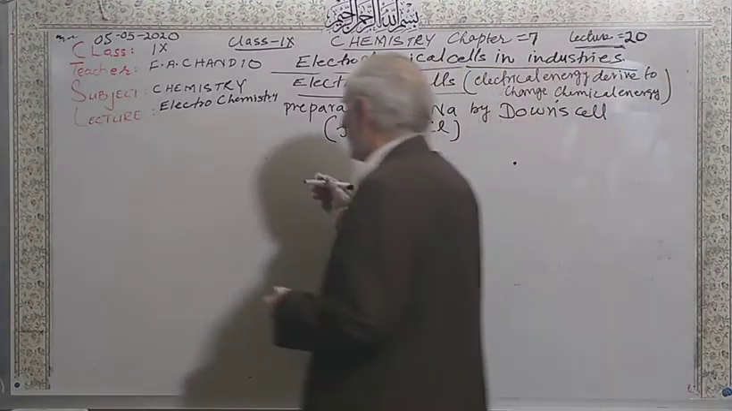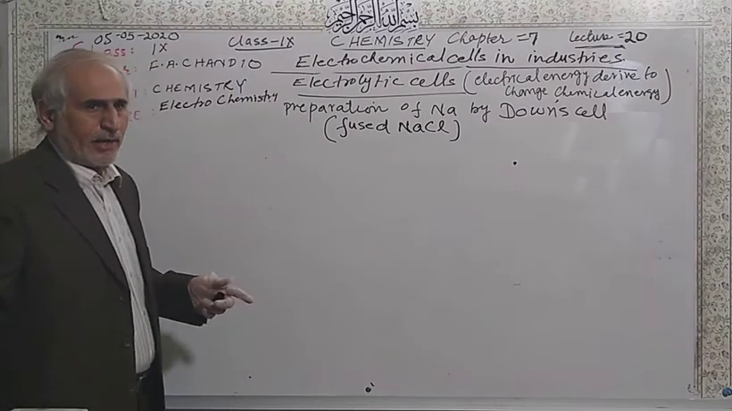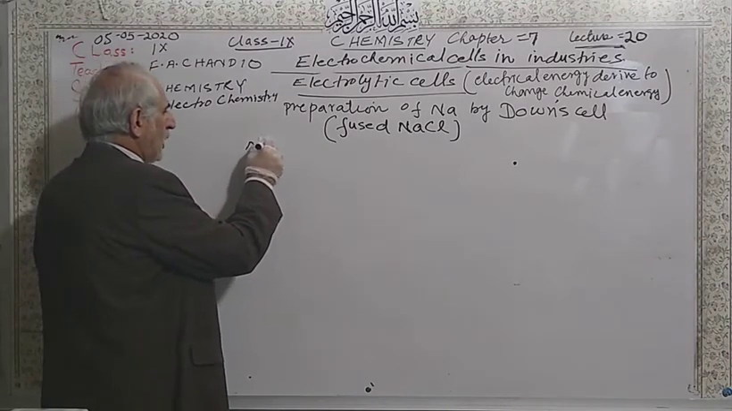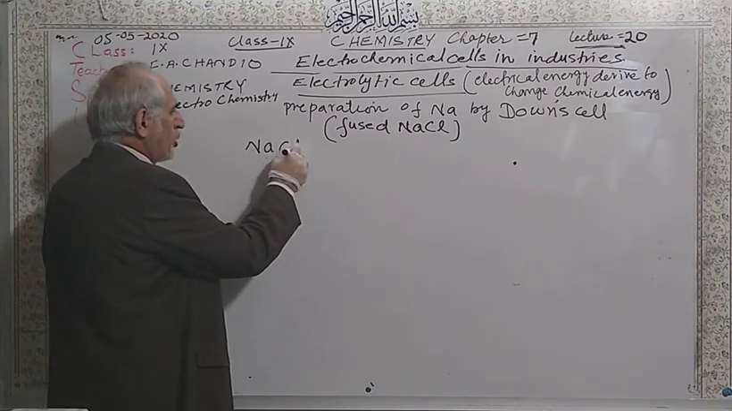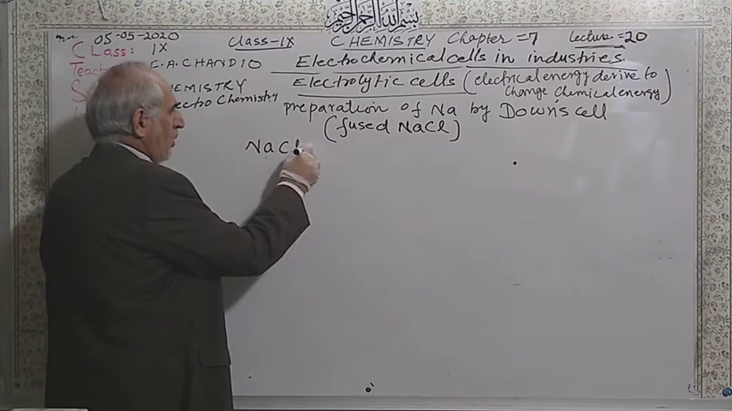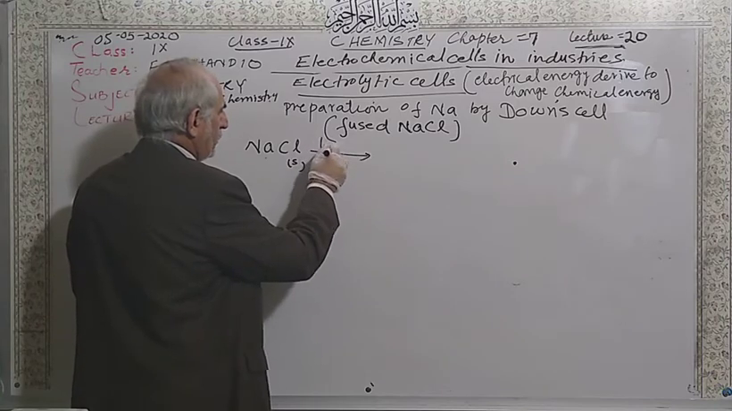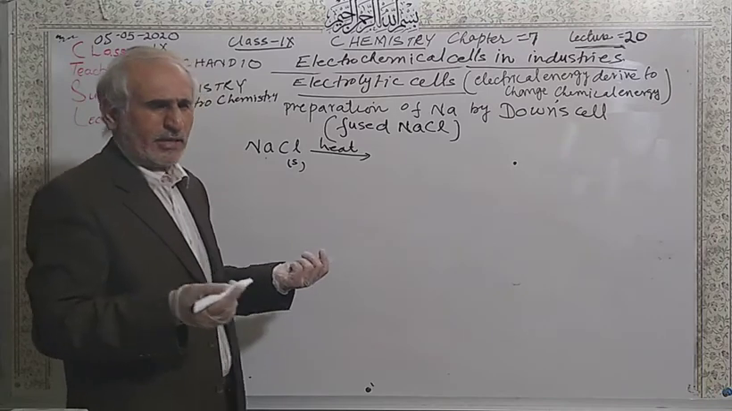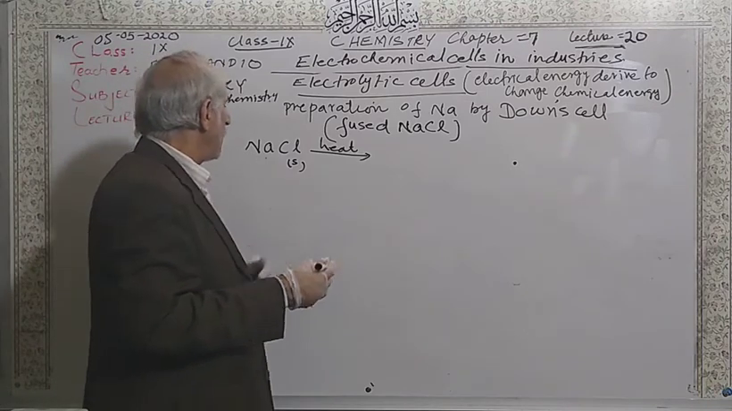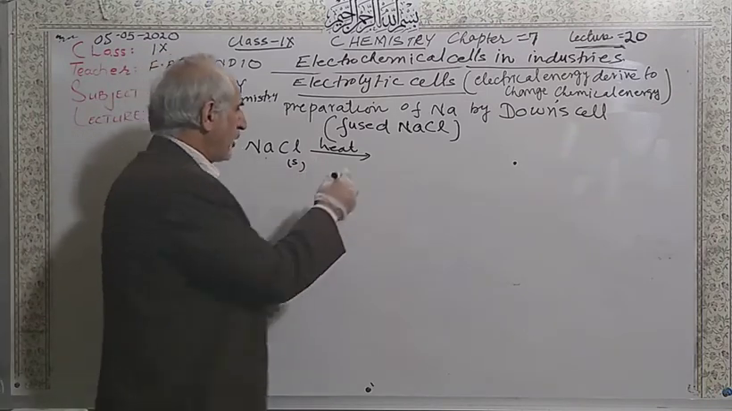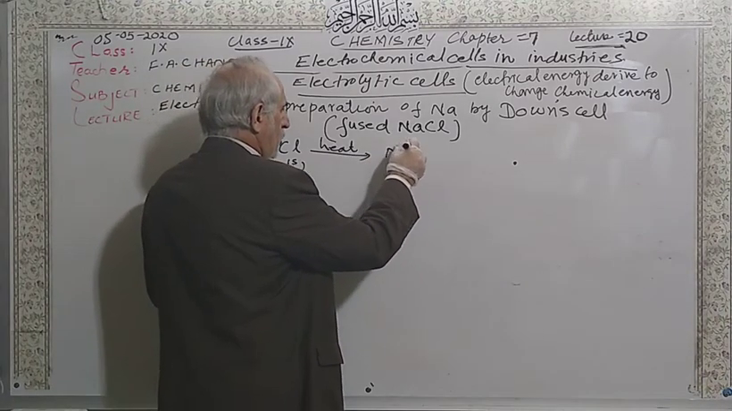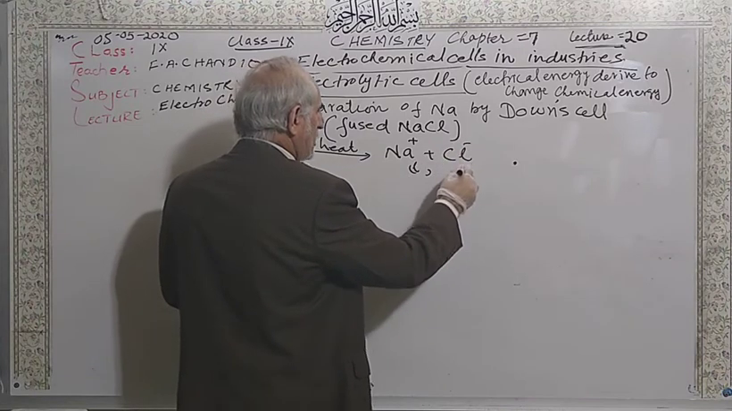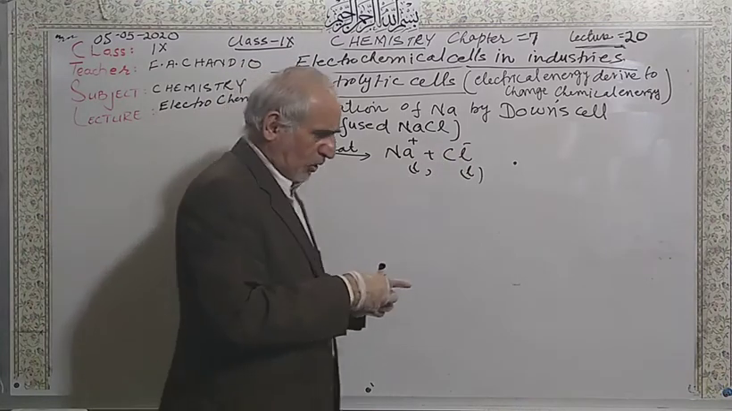So, I will explain the diagram in your book. In the cell, you have solid sodium chloride. When you heat it at a very high temperature, I think 801 degrees Celsius is the melting point, yes, sodium chloride is heated, so it changes into sodium ions in liquid and chloride ions in liquid form.